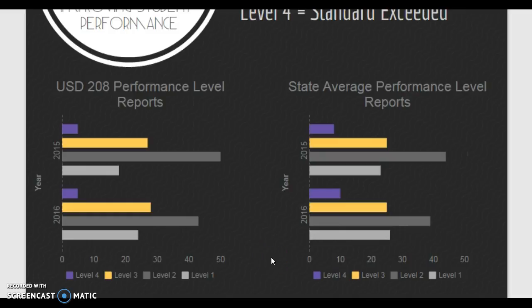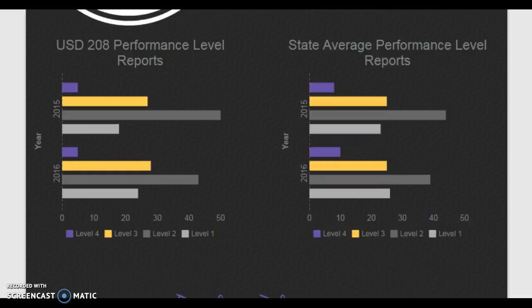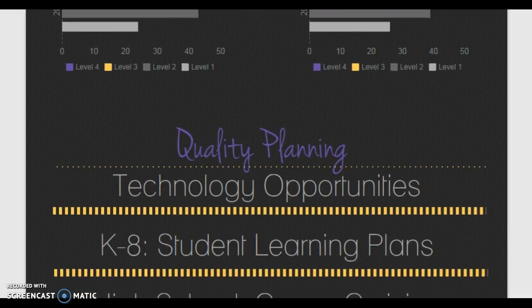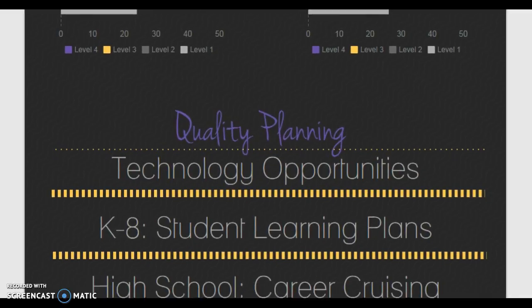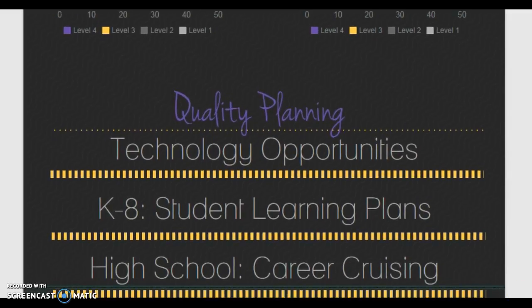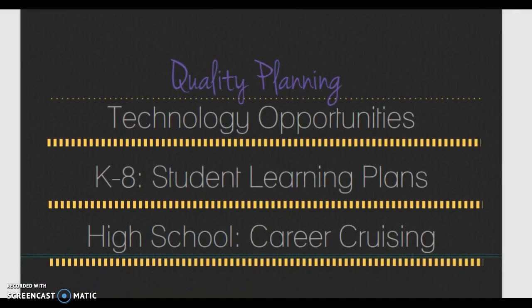But like I said, we are a smaller district, and so I think it's really important that we try to reach all of our students and see an improvement on those performance levels. So for strategic planning and quality planning on how we're going to achieve those goals as a district, first of all, we would increase our technology opportunities.